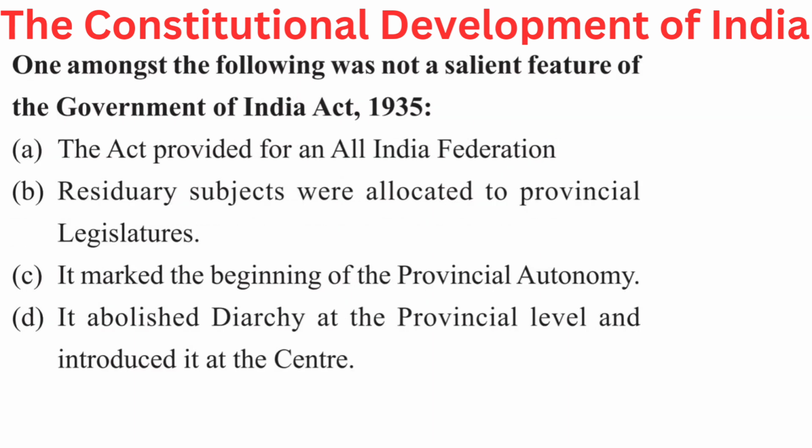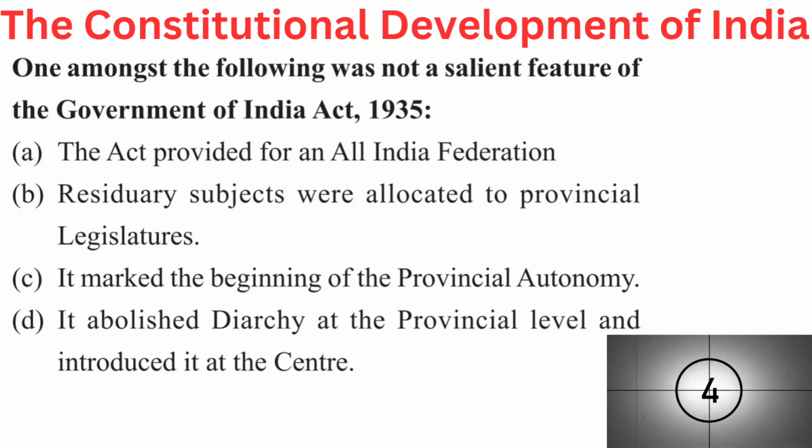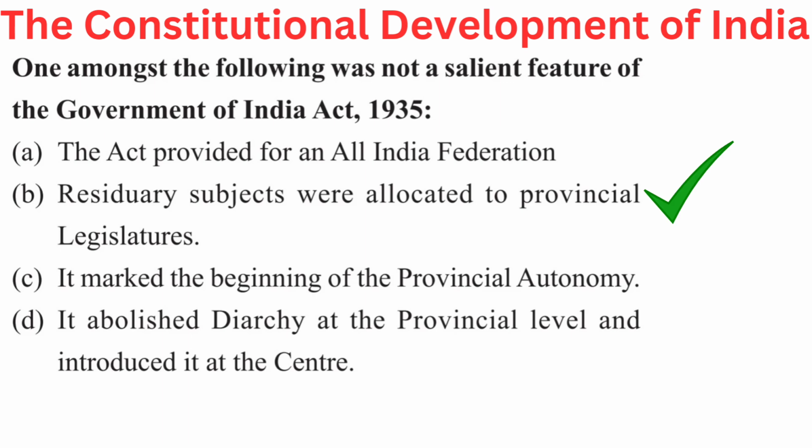The question is, one amongst the following was not a salient feature of the Government of India Act 1935. Your options are A. The Act provided for an All India Federation, B. Residuary subjects were allocated to provincial legislatures, C. It marked the beginning of the provincial autonomy, or D. It abolished diarchy at the provincial level and introduced it at the centre. Right answer is B. Residuary subjects were allocated to provincial legislatures.